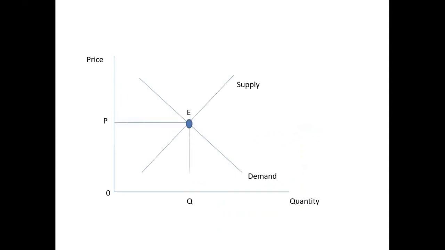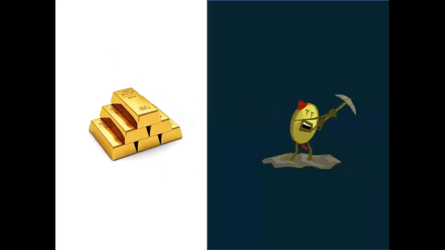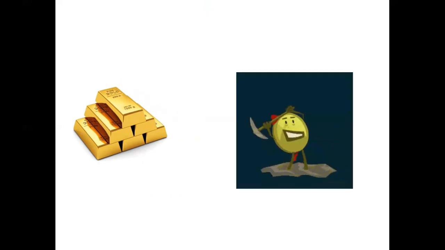You can see on the graph here, the demand and supply curve has set a price P for a commodity. The theory is the same for gold as well. It means the demand and supply of gold sets the price of gold. But unlike flour, oil, or rice, gold is not a product that can be consumed. Gold needs to be mined, which takes a long time. And currently, due to lockdown, the mining activities have drastically reduced. This has caused the supply of gold to sharply fall.